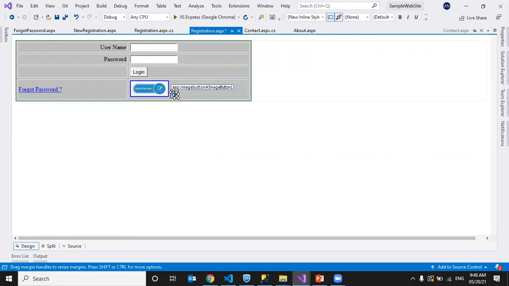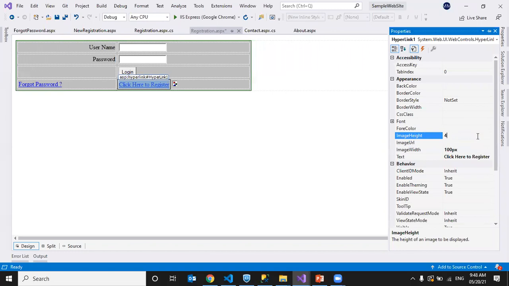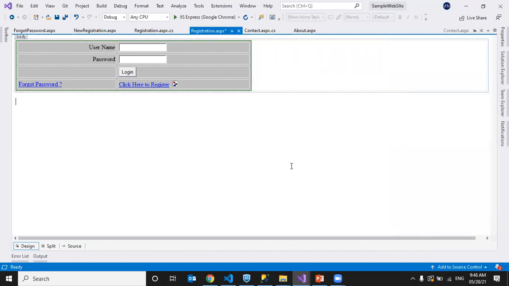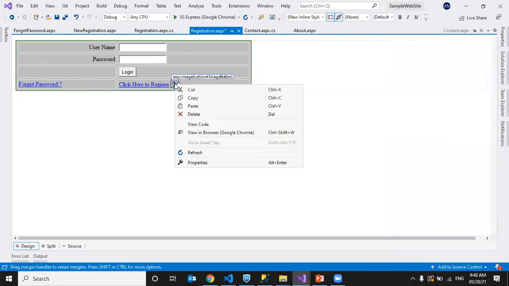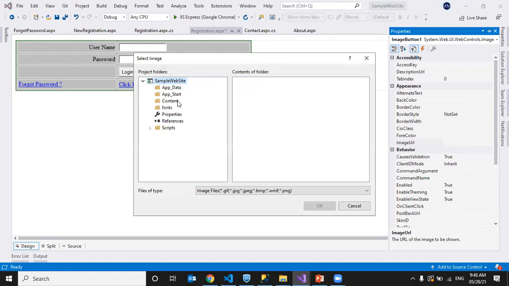So this is an image button. Purely we have to have an image. So I'll remove this image and I'll give it to the image button to understand the difference between the three. Properties, image URL.